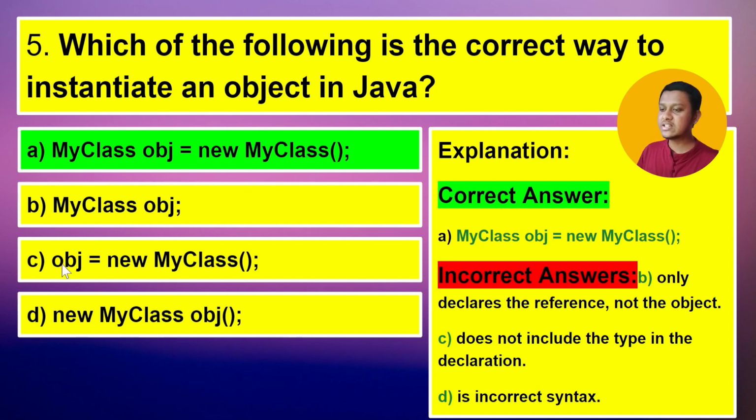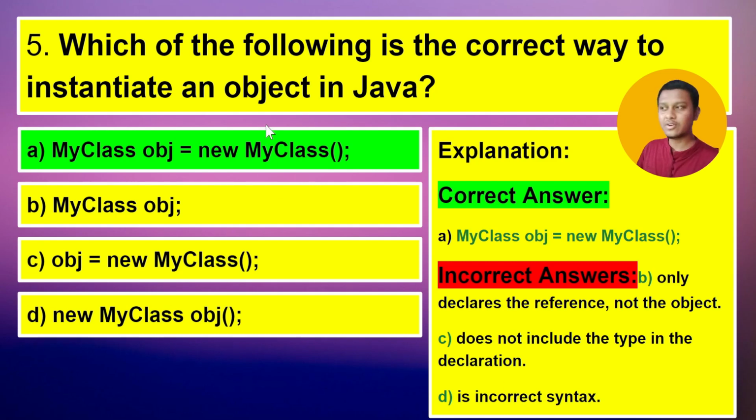Option B, why is this wrong? Option B only declares the reference, not the object. In option B, we are only declaring the reference, and we are not doing any instantiation upon it. And option C does not include the type of the declaration. So you can see in option C, this object reference is not able to identify what type of object it is going to create. And in option D, you can see this is obviously incorrect syntax.